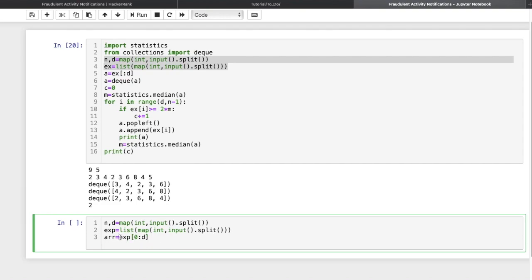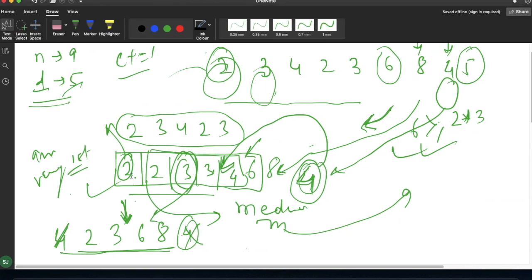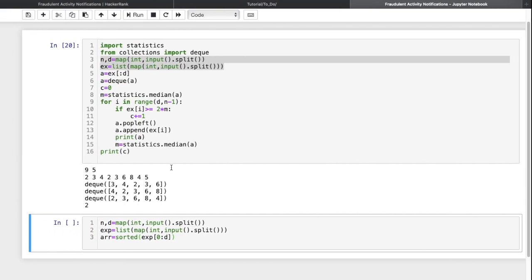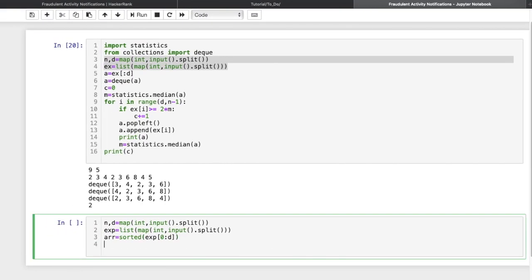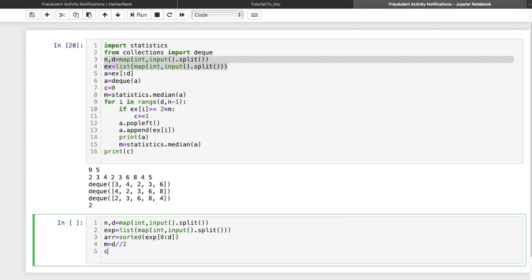For the very first time only, I will sort this temporary array. Now I will calculate the mid value from this sorted array, so m equals d by 2, and we'll take one counter value for the notifications.